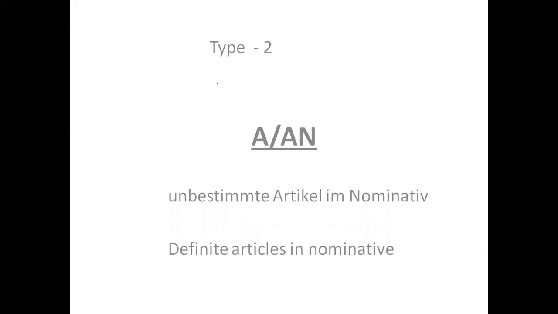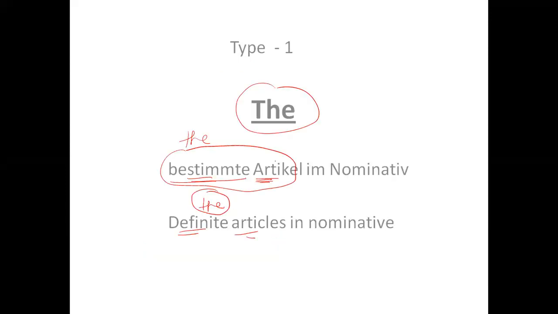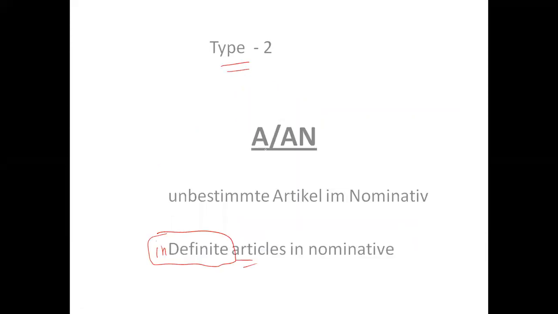And the second type is indefinite article. I'm sorry, I forgot to write indefinite here. Please make a correction here. Indefinite article. So the is definite, and a or an is an indefinite article. In German we say unbestimmte article.